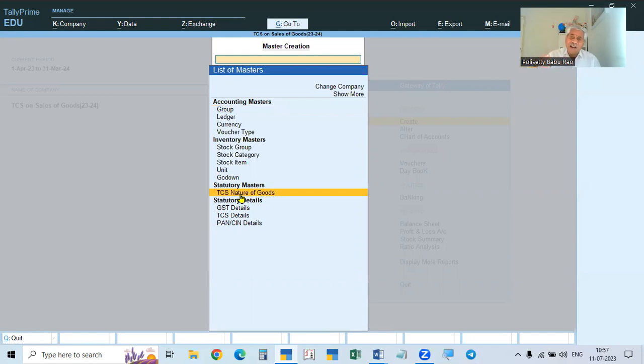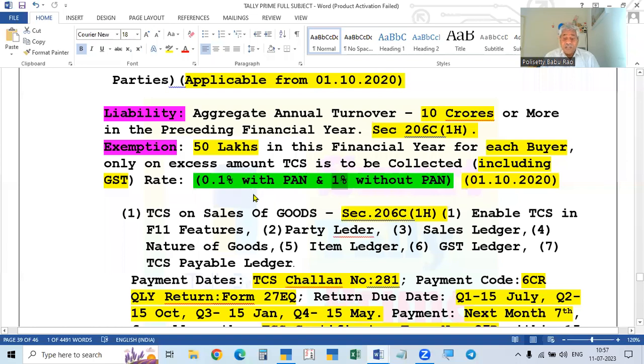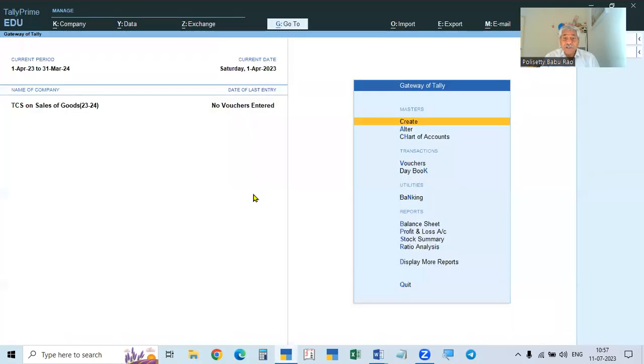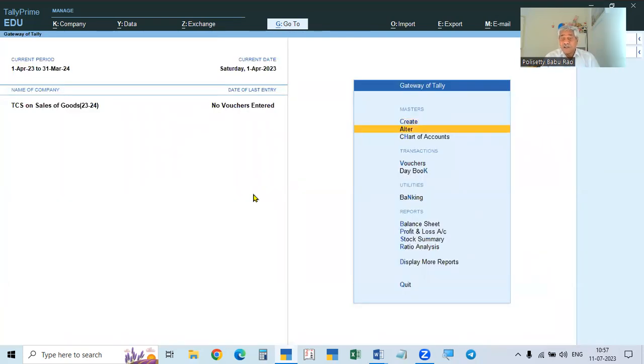This can be done while creating the ledgers or while making the transactions also, but it is better after enabling the F11 features to go to the create button and then go to statutory masters. You see, this will not be available if you don't enable the TCS in the F11 features. Since we enabled it there, it shows statutory masters, TCS, nature of goods. We have to take it here. I already created it, so to view it I am going to the alter button.